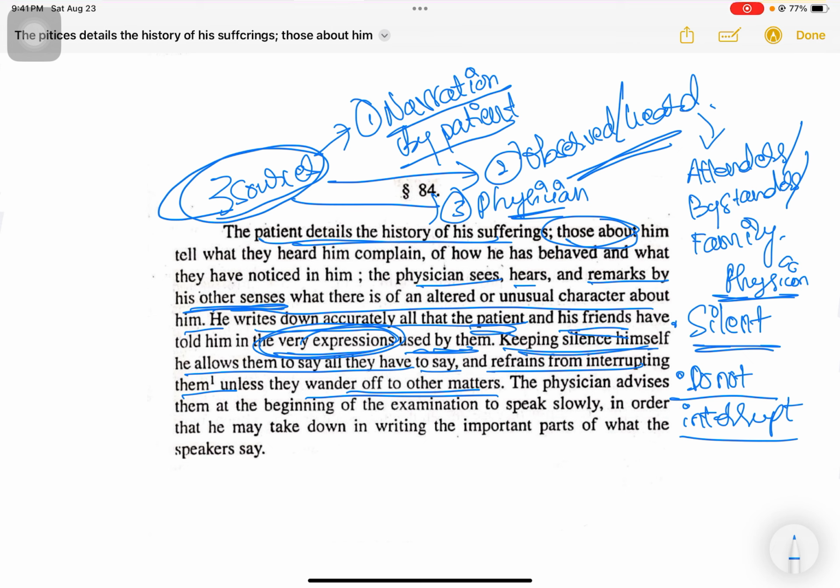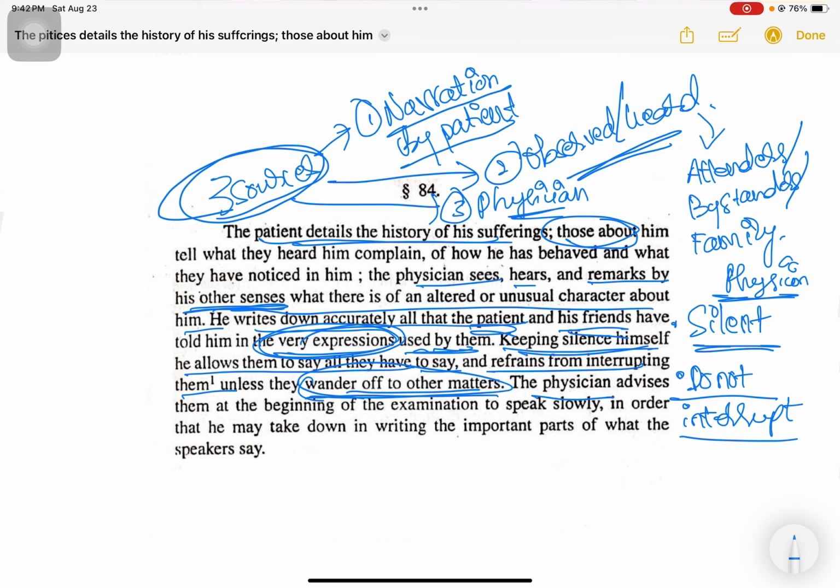Only when they start talking about something very irrelevant, till then, unless and until the patient is talking about himself or his complaints, do not interrupt. The physician is supposed to keep silence during this period, and interrupt only when the patient starts talking about irrelevant matters.